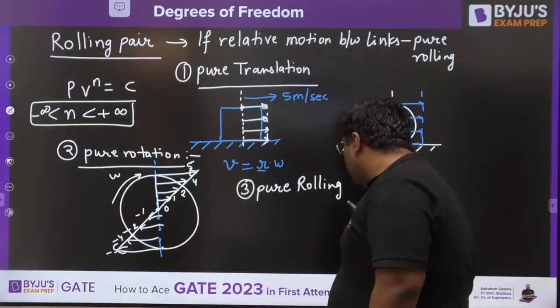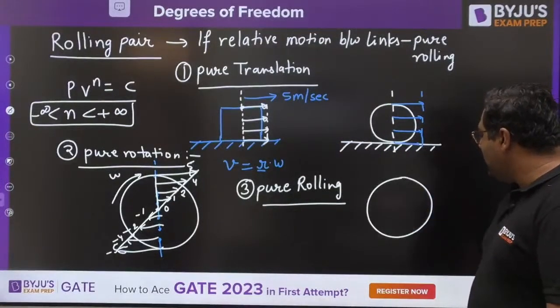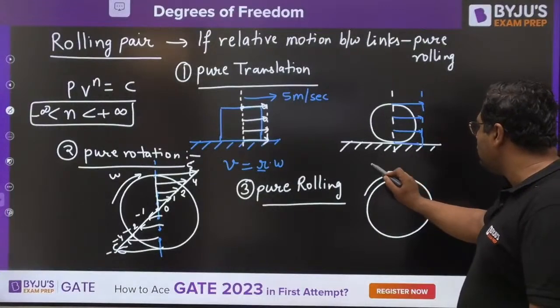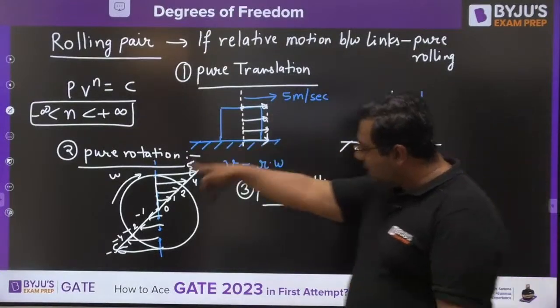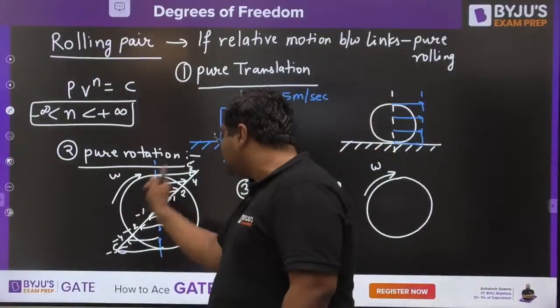So when we are talking about pure rolling motion, you have a body like this, and you are saying this body is given an angular velocity of omega, which was the same as that of pure rotation. But at that time, the body was rotating about a fixed axis.